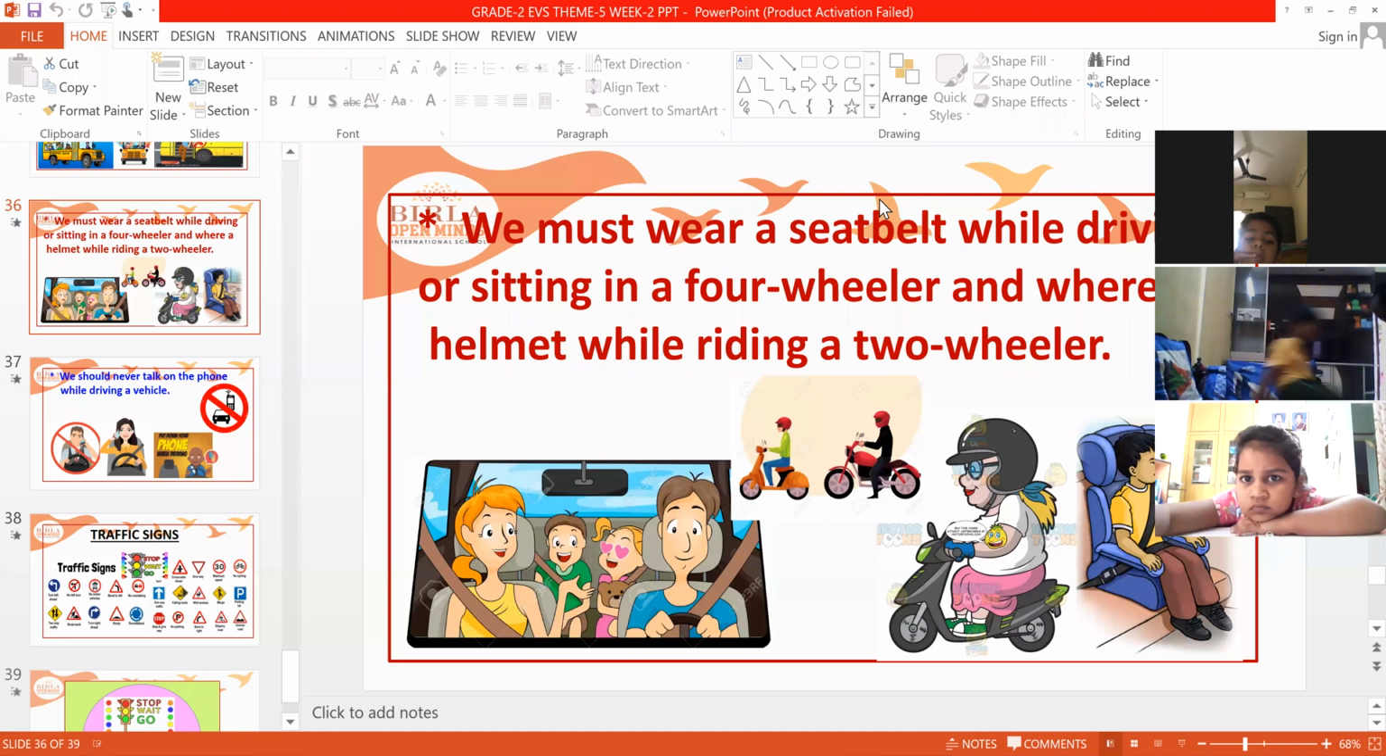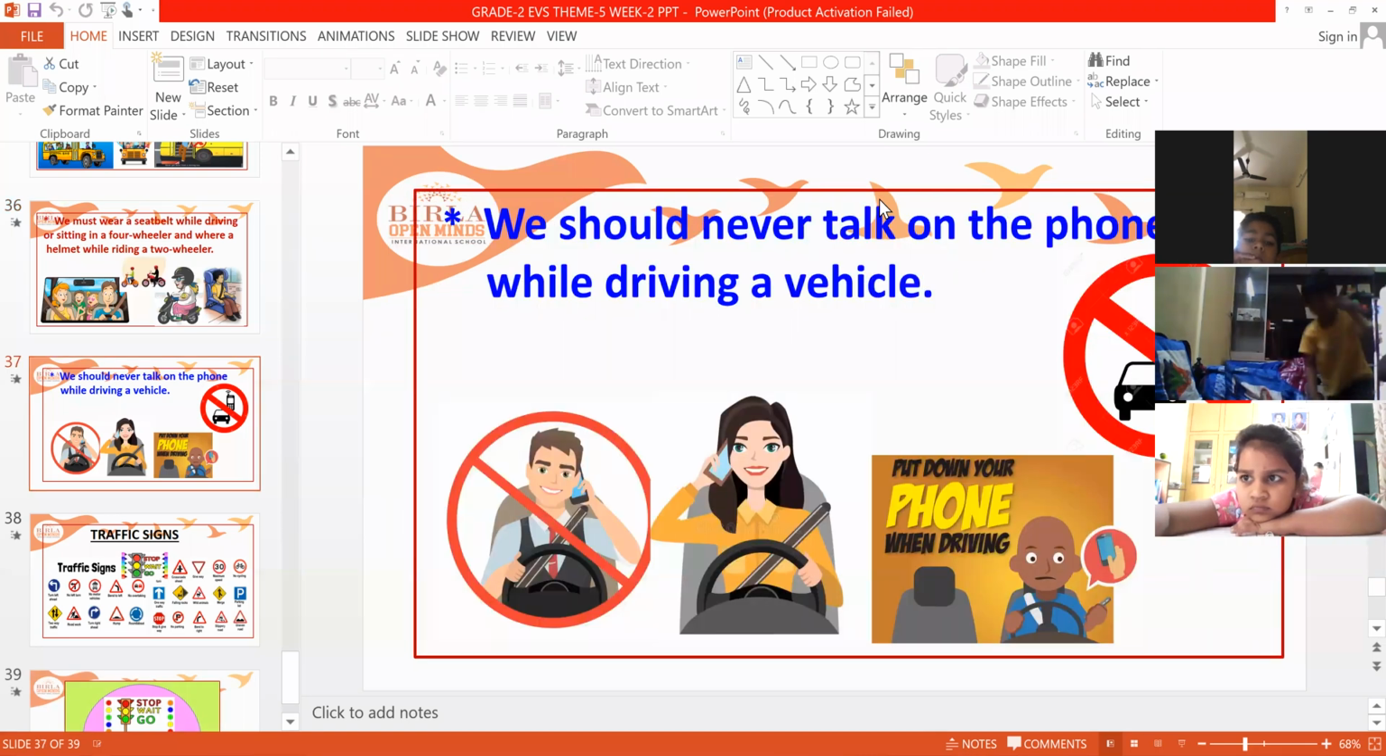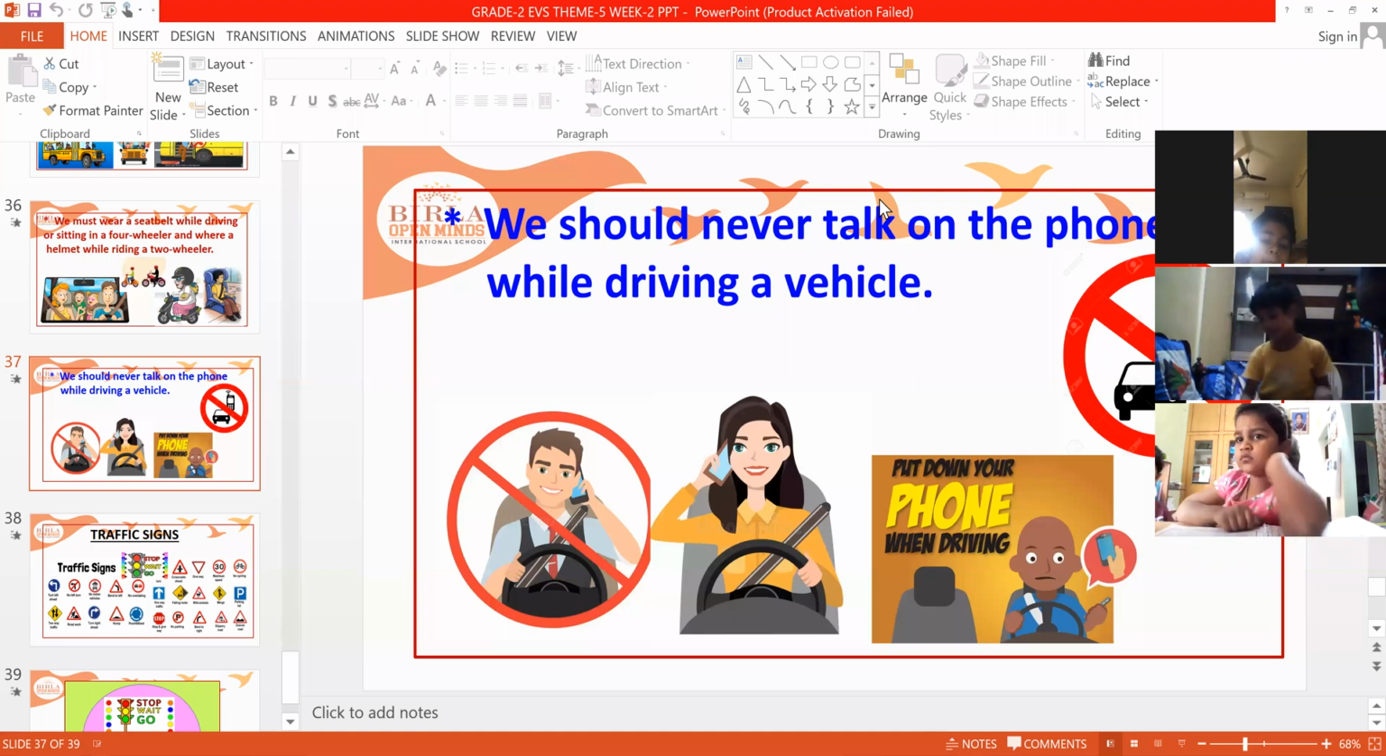Next, we should never talk on the phone while driving a vehicle. Either you drive a car, or you ride a motorbike, or whatever it may be, you should not talk on a mobile phone. If it is an urgent call, then park your vehicle to a side, then talk to the person, then start again. But while the vehicle is running, you should not talk on the mobile.